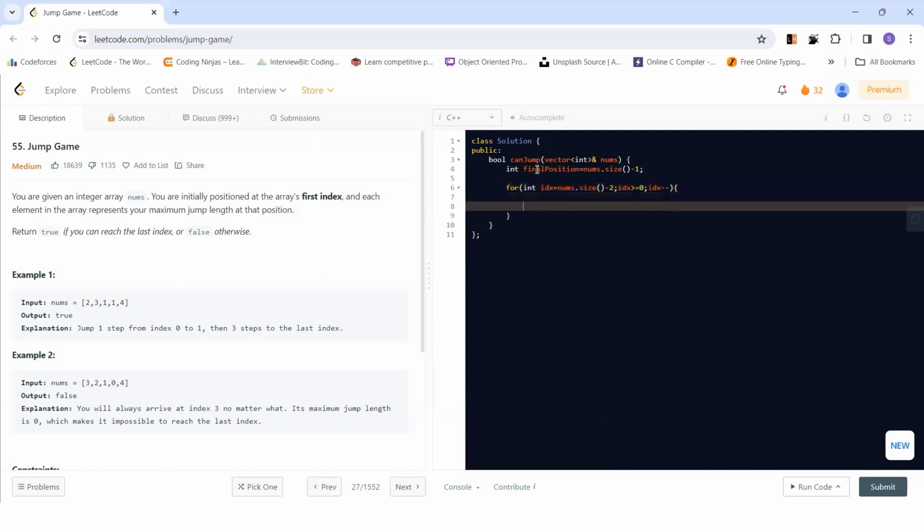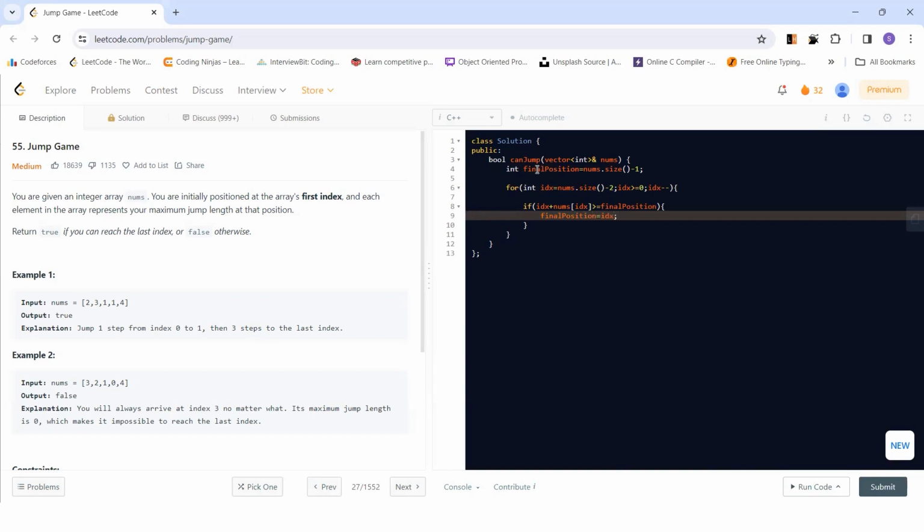After this, we need to check the condition: if index plus nums of index is greater than or equal to our final position, then we need to update our final position to index.